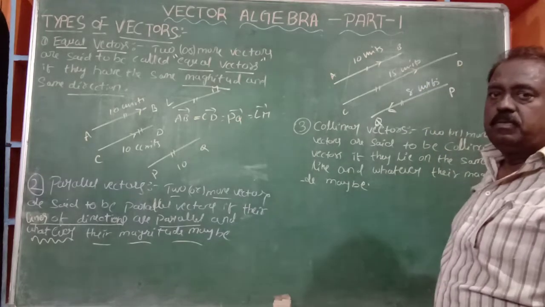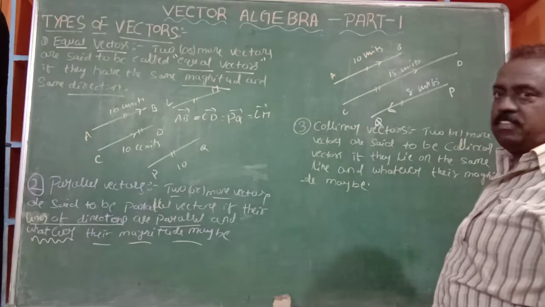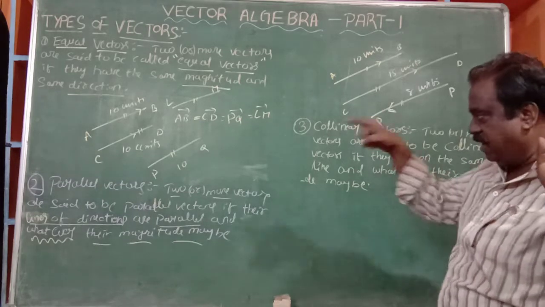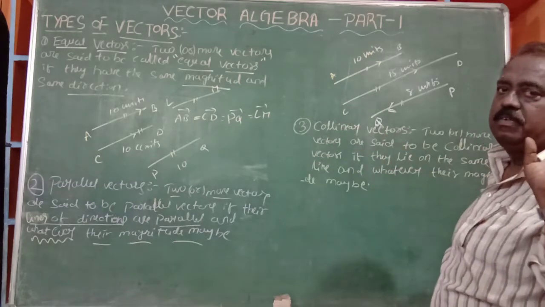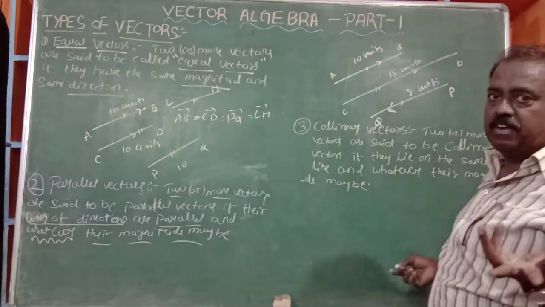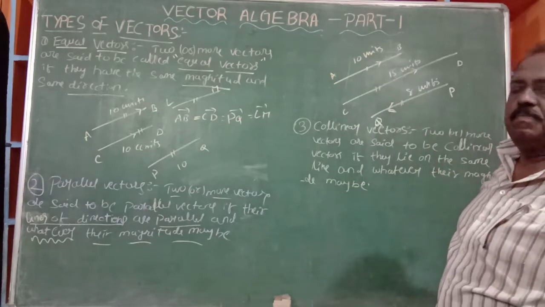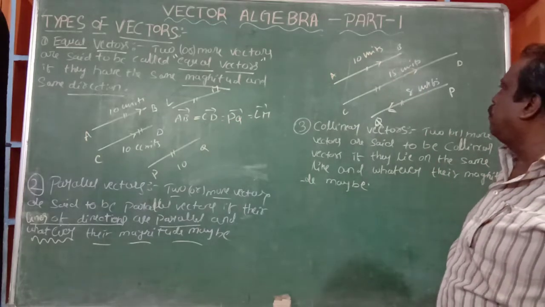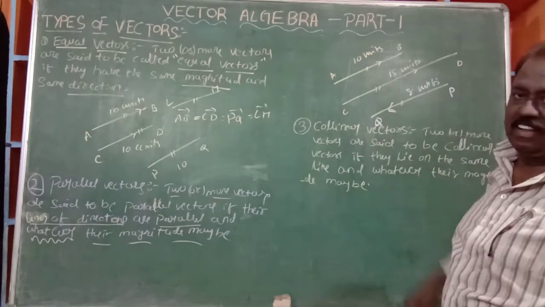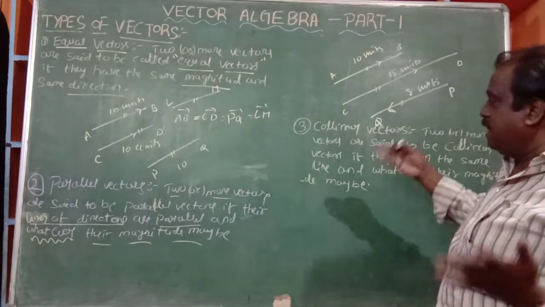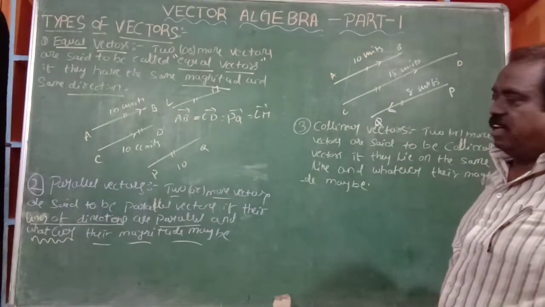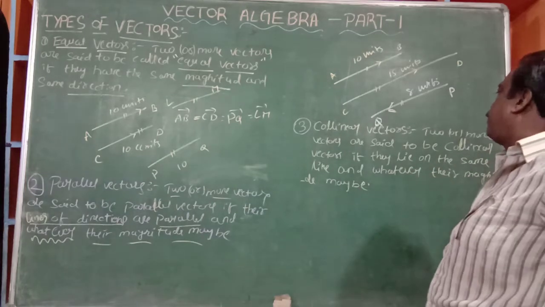The lines of directions are parallel. That is why they are called parallel vectors. Magnitudes may be different, or may be equal. If magnitudes are also equal, then they are called equal vectors. But it is not compulsory. Now that is parallel vectors.